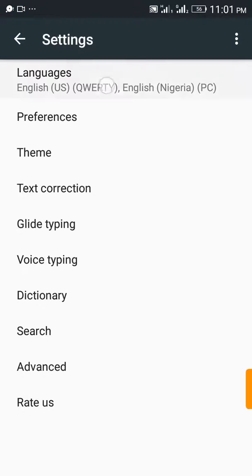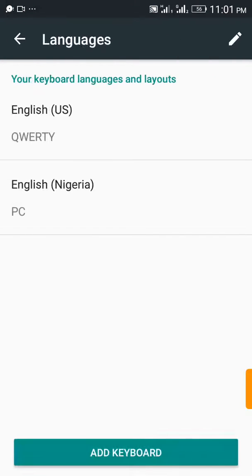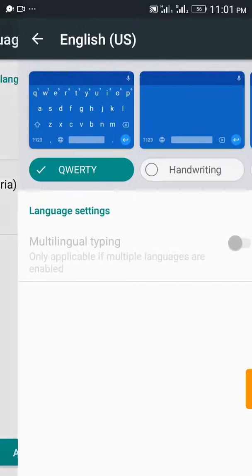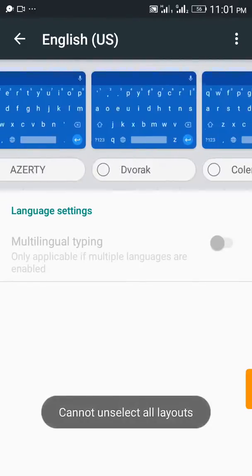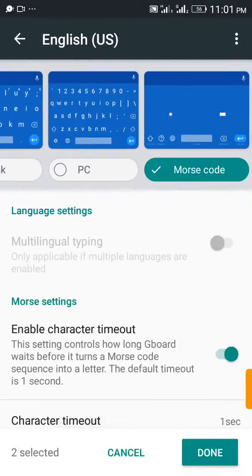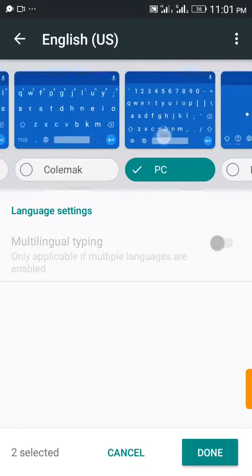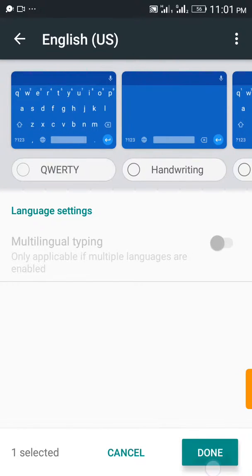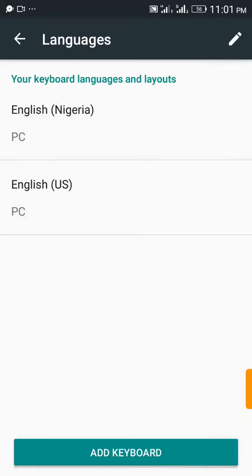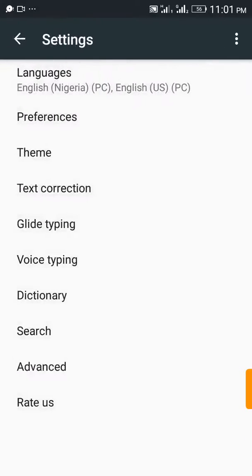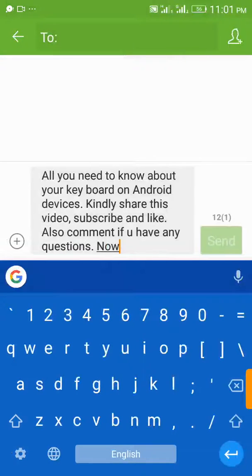Settings, language. I should also change this one to PC. So now it's going to change. Okay, PC, it's going to change now. You can see that my keyboard has changed to something else. I prefer this. It gives me the same feeling like I'm typing on my PC.